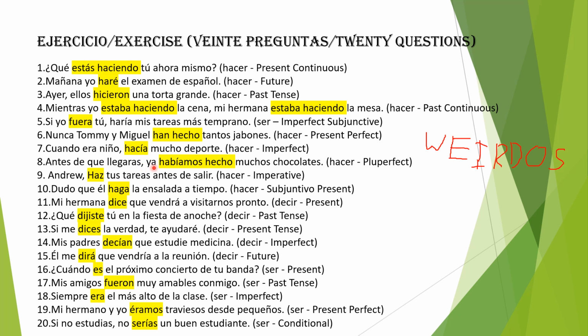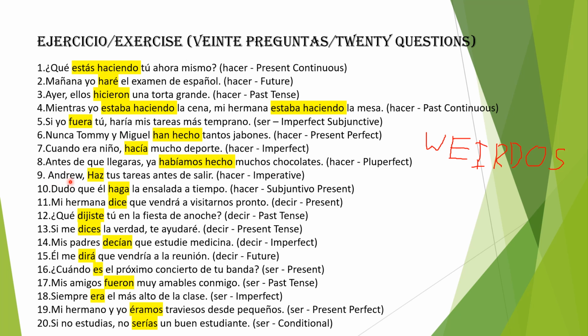Ya indicates, means already in Spanish basically. So like we're saying, we already did this, like ya terminé, I already finished, like I just finished. We're giving a sense that we just finished a certain action. So in this case, we're giving the sense that we just finished making all of these chocolates, right? Antes de que llegaras, ya habíamos hecho muchos chocolates. Before you arrive, we already have made a lot of chocolate.